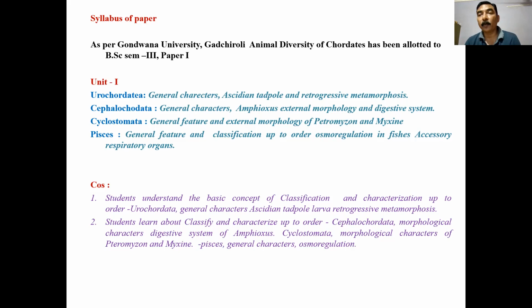In the ascidian tadpole larva, the notochord was restricted to the tail region, but in Cephalochordata it extends right from the rostrum, which means above, or we can say in front of the mouth, to the tail. So that's why the name Cephalochordata was given.